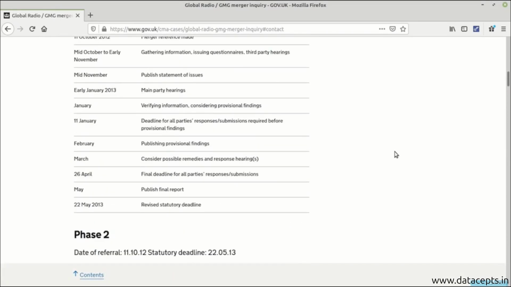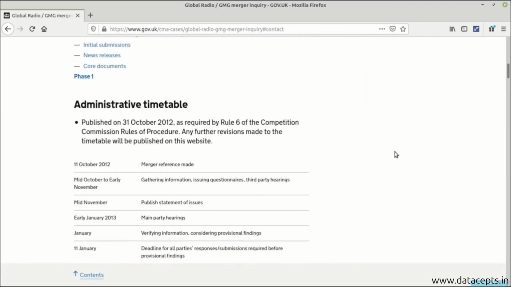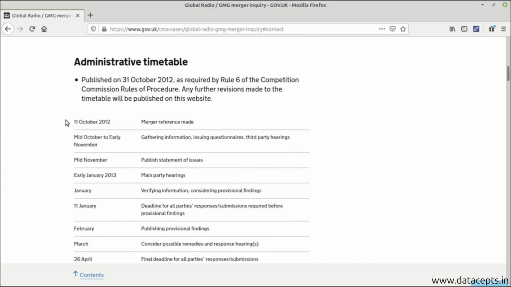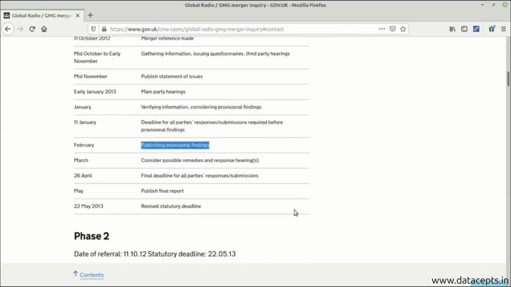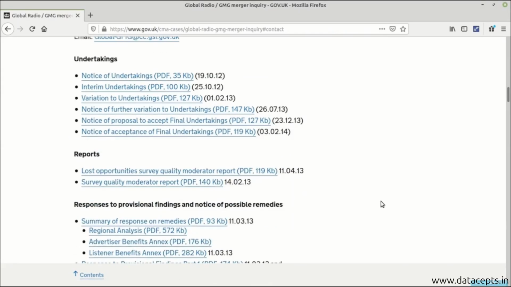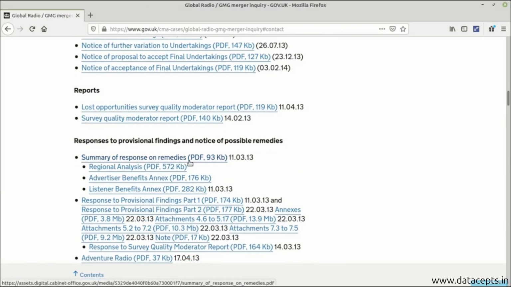You can also find out the administrative timetable as mentioned here. It also mentions gathering information, issuing questionnaire dates, the published statement of issues, the timetable for the same, also the documentation for the undertakings, followed by reports. Here are the reports of the organization, followed by some other important documentations.